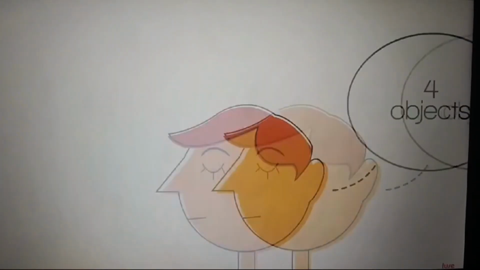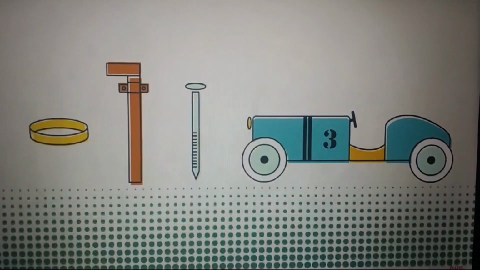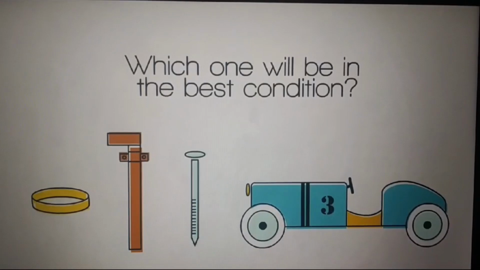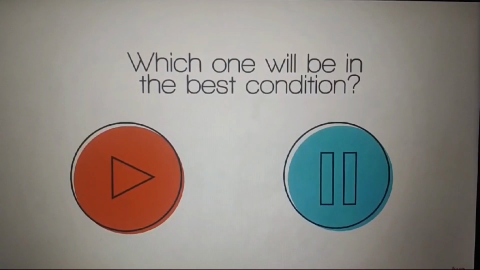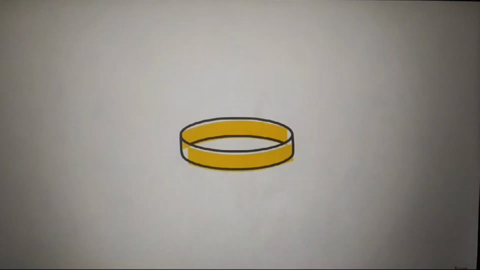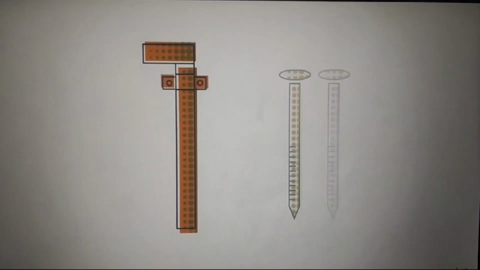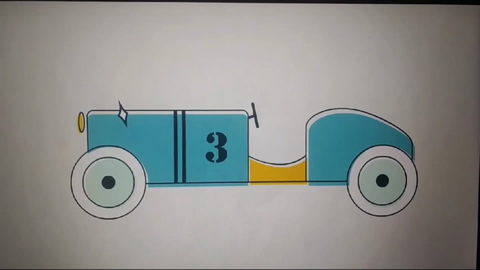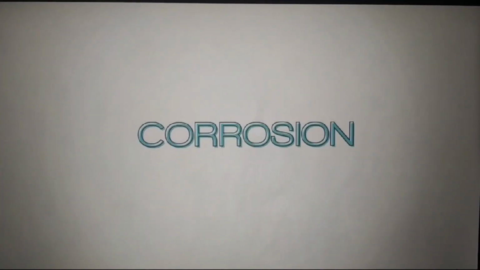Imagine four objects: an aluminium toy, an iron nail, a copper pipe, and a gold ring are left out in the open for many years. Which of the four materials do you think will be in the best condition when they are rediscovered? Pause, think, and continue when ready. If you think the gold ring is likely to be in the best condition, you're right. The copper pipe and the iron nail will appear in a worse condition, but the aluminium toy is also preserved very well. Most likely, the iron nail will appear in the worst condition. This is because of corrosion.